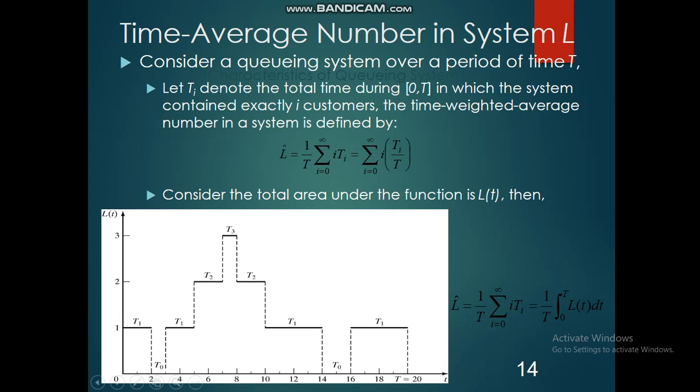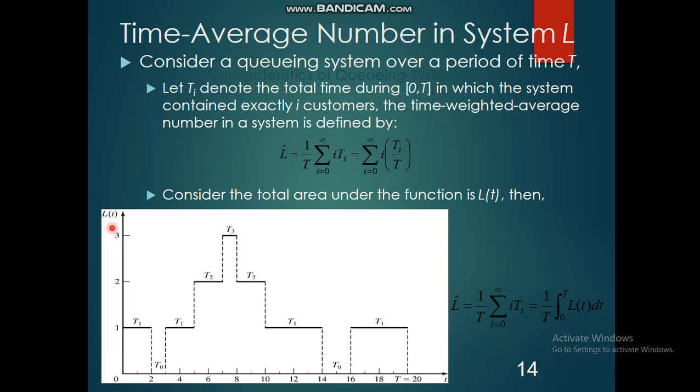So let us go to the next topic, that is long run measures of performance of queuing systems. In that, the first topic is time average number in system L. Consider a queuing system over a period T. You can see here in the graph T is equal to 20, and in the y-axis they have written LT. LT denotes the number of customers in the system at time T.